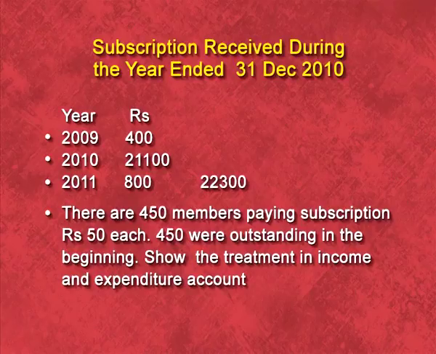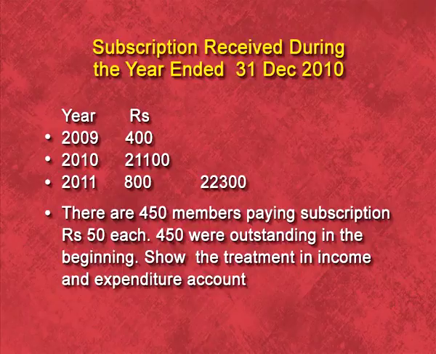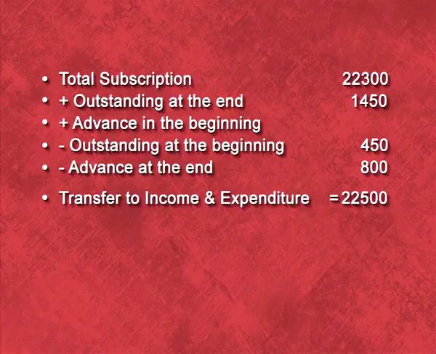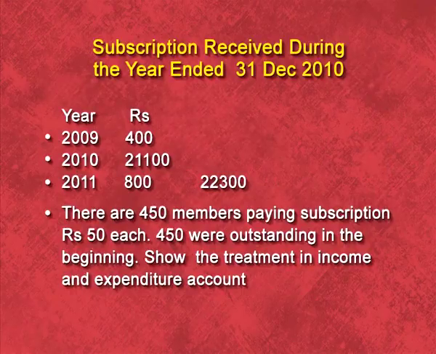How is this amount arrived? You can see in the table it is given 21,100, but in the additional information it is mentioned that there are 450 members and each member is paying 50 rupees subscription. That means total 22,500 should be received, but during the current year we have received only 21,100.